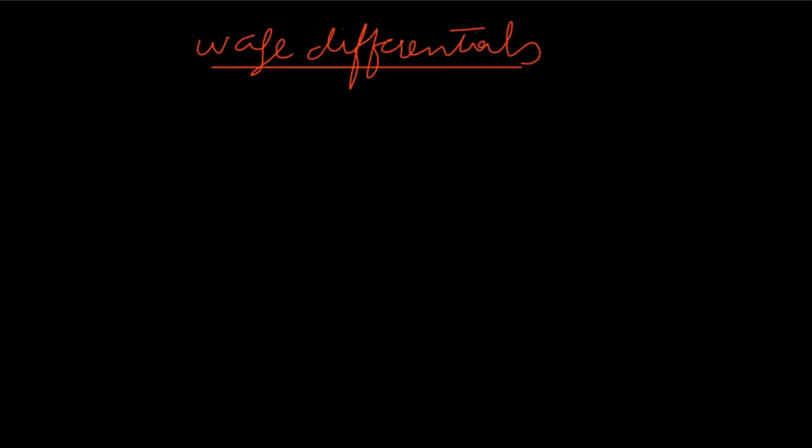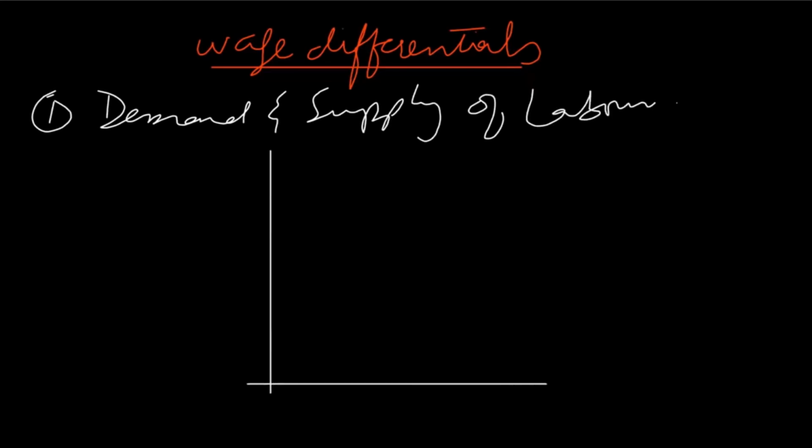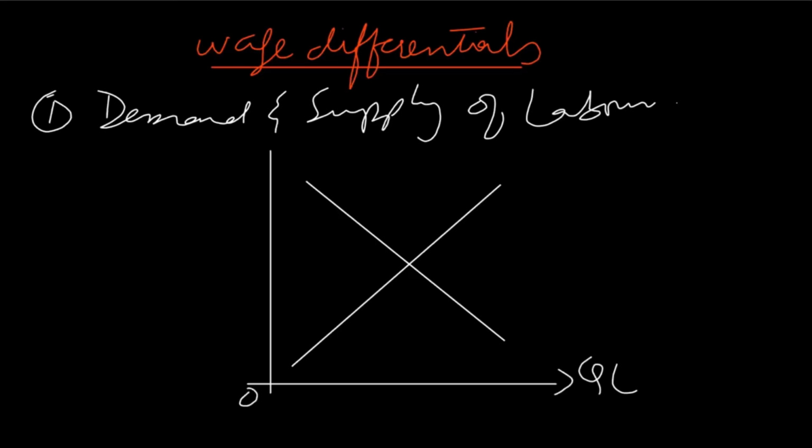We will have a look at these factors. The first factor that is really important to be considered is demand and supply of labor. Demand and supply of labor determines how much wages should be paid to different people. Those workers who are in high supply receive low wages, and the workers with low supply receive high wages. We can make a graph to explain this scenario, and this economic model will explain why different people earn different amounts depending upon their demand and supply.